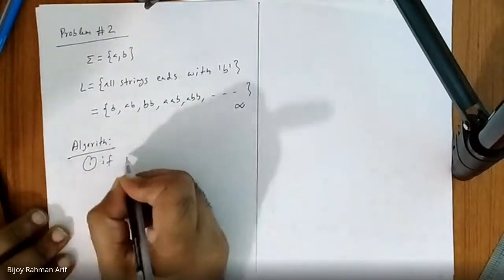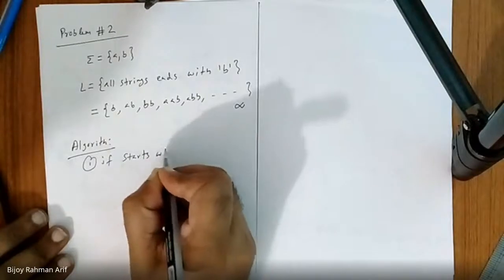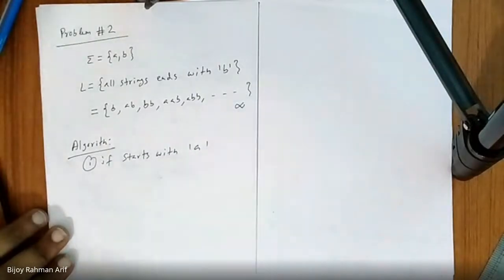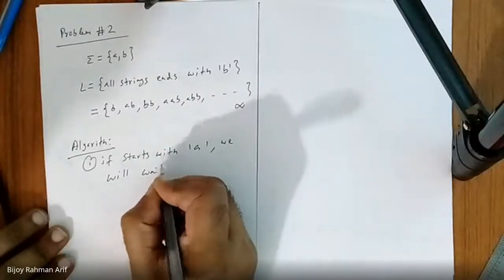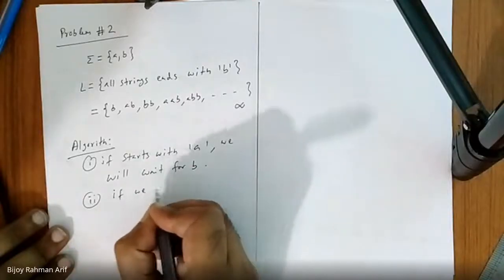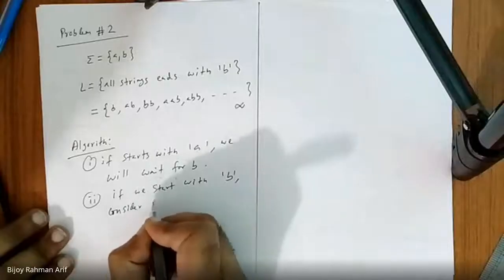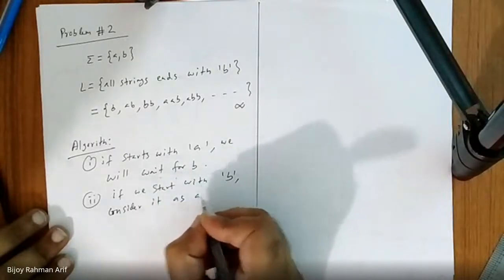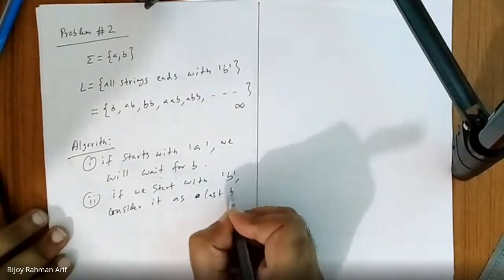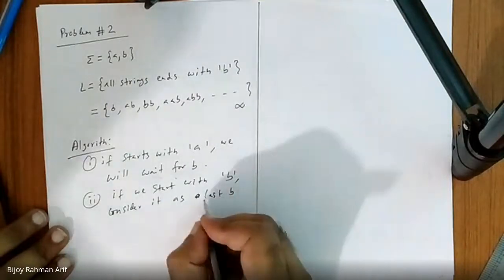If it starts with A, then what happens? It will not go to the final state, so we need to find B. We will wait for B, right? Number 2, if we start with B, then consider it will go to the final state as the last B, or ending B. Am I right?